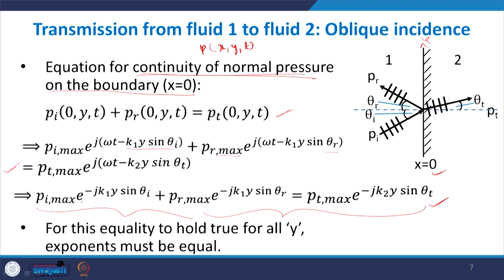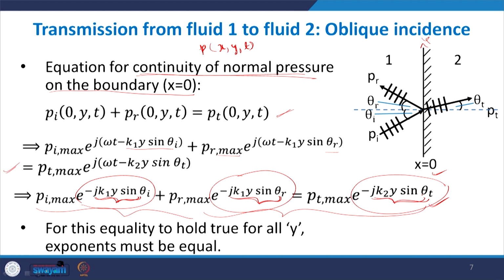This is a complex quantity, and for the equality to hold, these exponential parts have to be the same, which means that this particular argument has to be the same, so that the equality holds for every value of y. So this particular thing will have to be the same first.